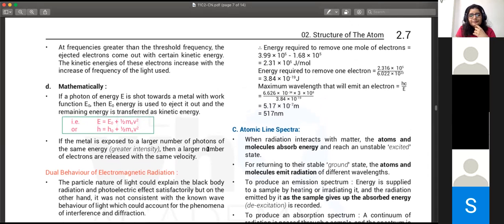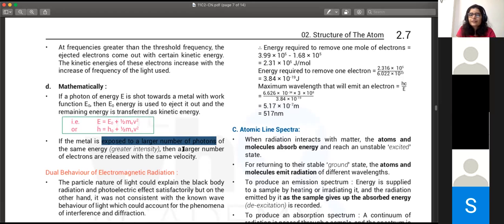Ma'am, in this entire experiment, is it possible to change the number of electrons? Absolutely. Same thing, right? The metal is exposed to a larger number of photons. If you're increasing the brightness of the light, so you're exposing the metal to yellow light only, but you're making the yellow brighter, meaning you're increasing the intensity, which in turn means you're increasing the number of photons hitting the metal.